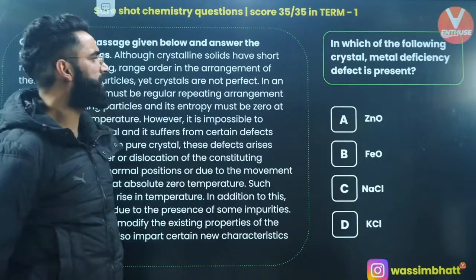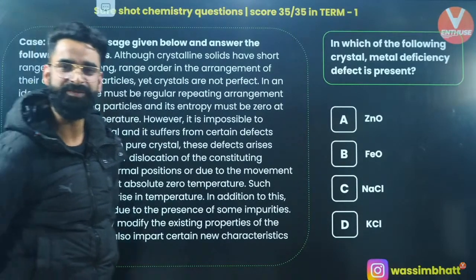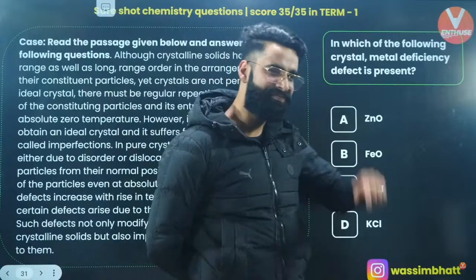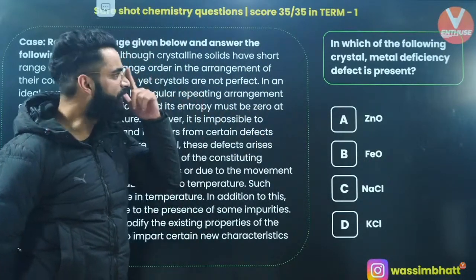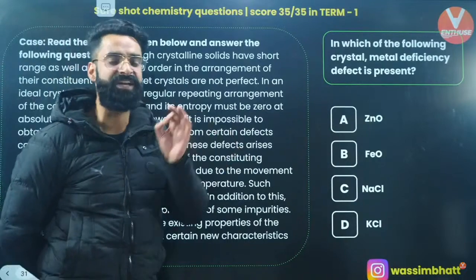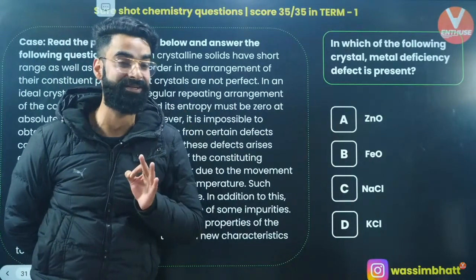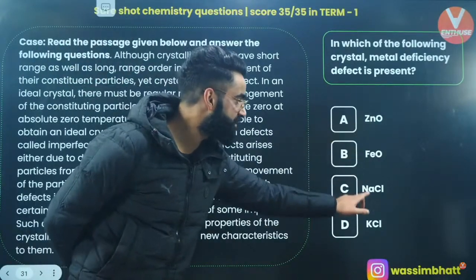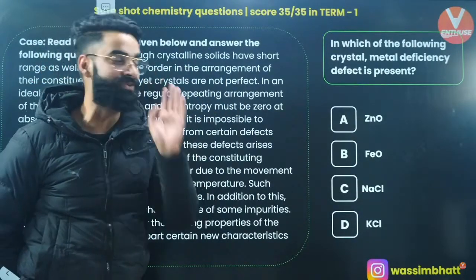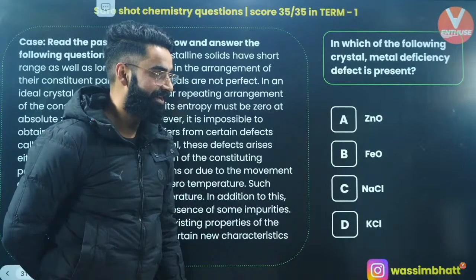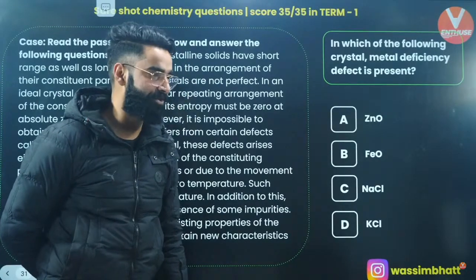In which of the following crystal metal deficiency defect is present? Metal deficiency, just remind the things which you have discussed. Which one among them shows the variable valency? Which of them goes from di-positive to tri-positive?